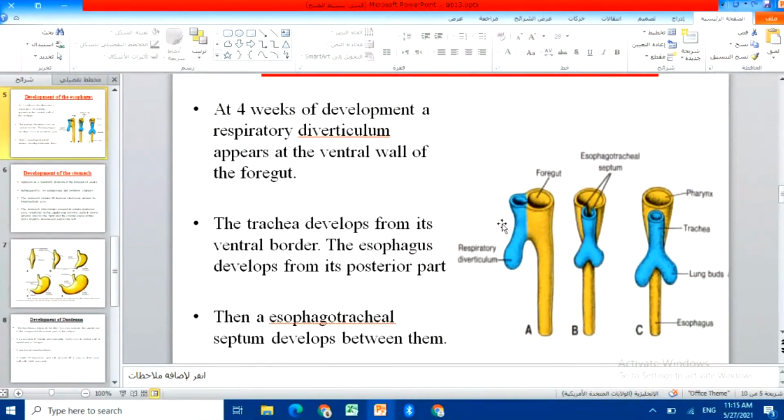It will be ventral to the wall of the foregut, meaning the first part of the digestive tract. So at the fourth week of embryonic development, the respiratory diverticulum will appear at the ventral wall of what? Of the foregut. Okay, then the trachea will develop.